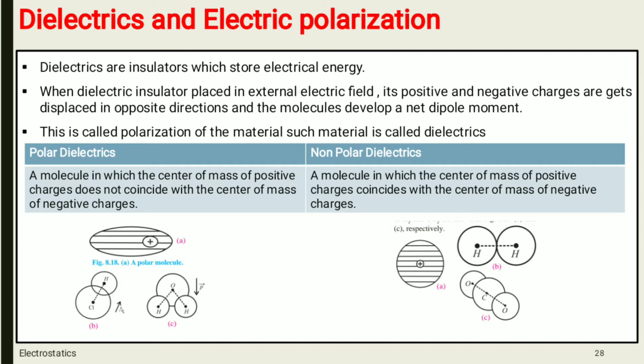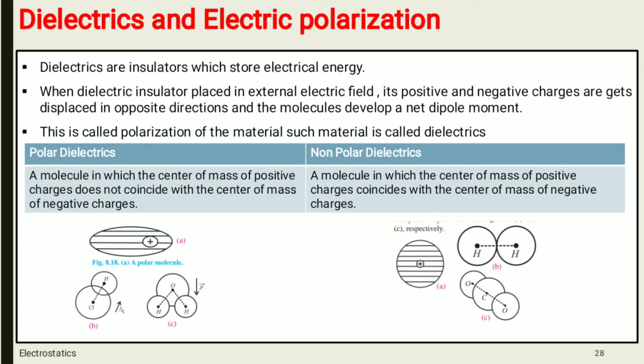These examples are given in your book. Now dielectrics can be classified as polar dielectrics and non-polar dielectrics, which you can see on your screen also.